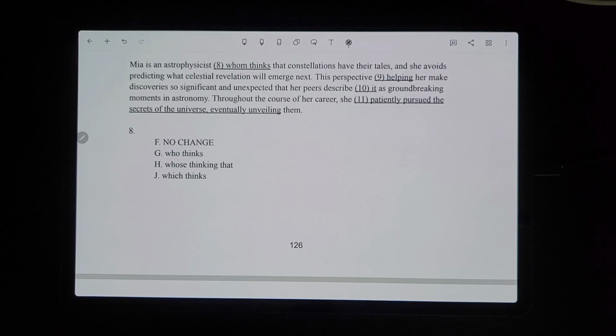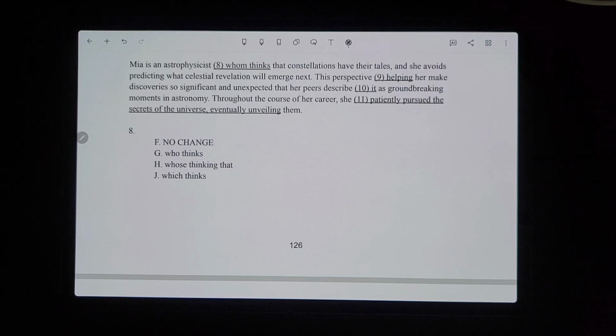Okay, now we're doing number 8. Mia is an astrophysicist whom thinks that constellations have their tails, and she avoids predicting what celestial revelation will emerge next. Okay, that's definitely not right. So Mia is an astrophysicist who thinks that constellations have their tails.